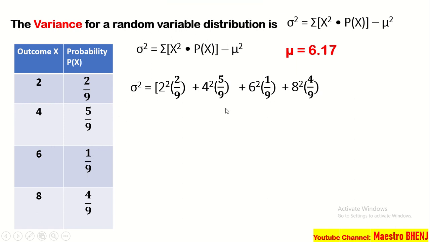Now, ulitin ko po. Sa pag-squared po ng number, we have to multiply the number by itself, not by 2. Ibig sabihin, dito sa 6 squared, that will be 6 times 6, not 6 times 2. Please be reminded of that rule in squaring a number.